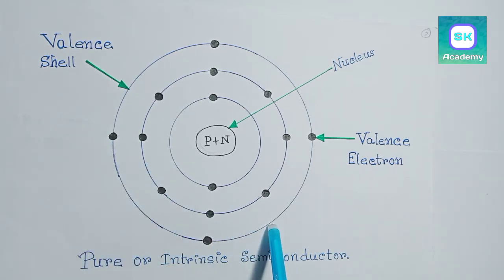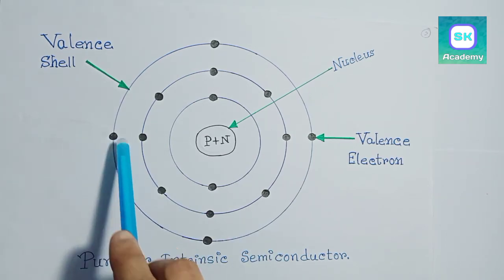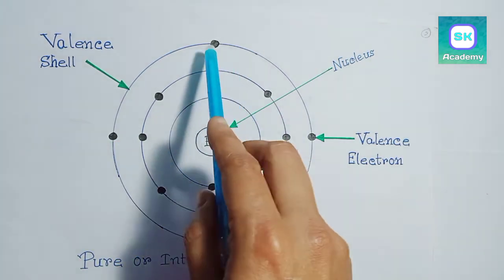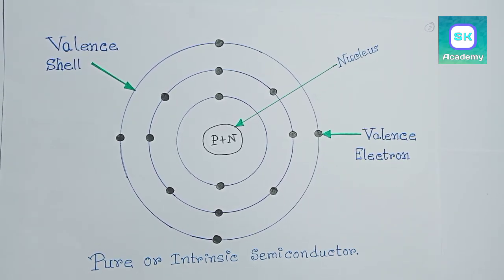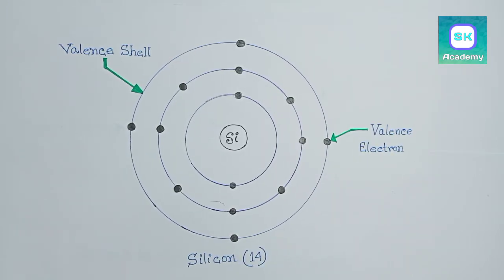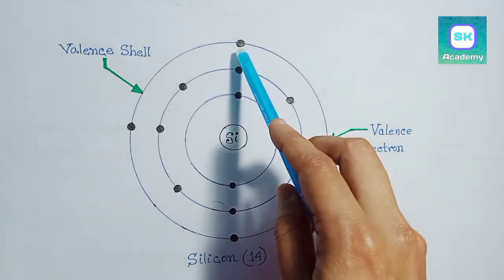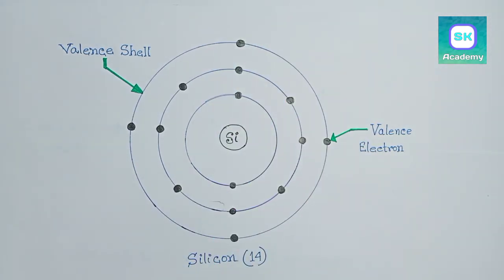Here, there are 4 valence electrons, 1, 2, 3 and 4. That's why this material is also called pure or intrinsic semiconductor, such as silicon, germanium, etc. In silicon, there are 4 valence electrons in the valence shell or the outermost shell, 1, 2, 3 and 4. That's why silicon is called pure or intrinsic semiconductor.